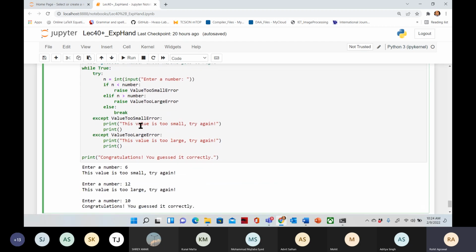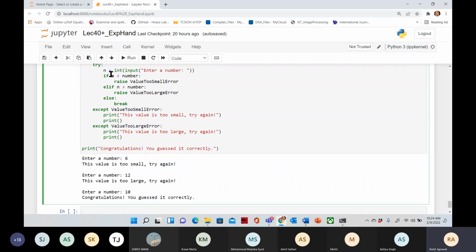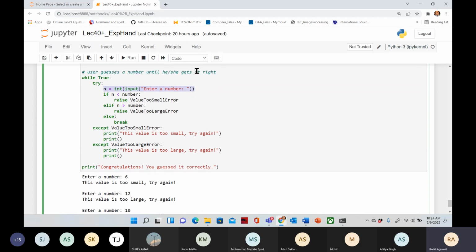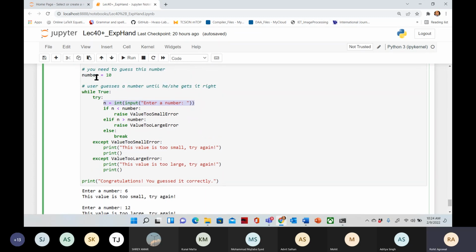Now coming to our code. n is equal to int(input()). We just enter some number. If the number is less than 10, we are raising the value too small error. Else if the number is greater than 10, we are raising the value too large error. Else break. Using this, you can write the code for a password as well.